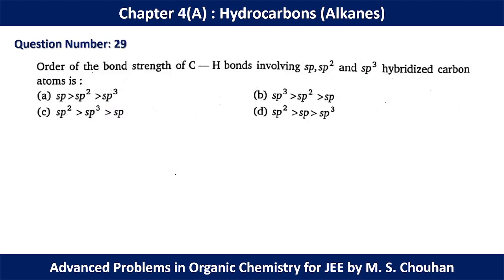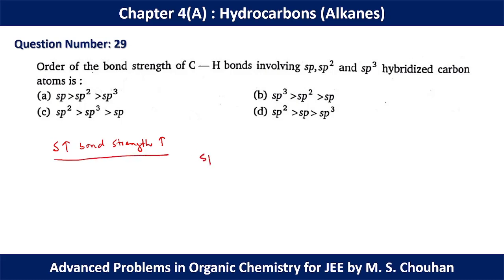In question number 21, the order of bond strength of the CH bond involving sp, sp2, sp3 hybridized carbon atom is asked. As we know, with increase in s character we have increase in bond strength. So if we have a greater percentage of s, we have higher bond strength.